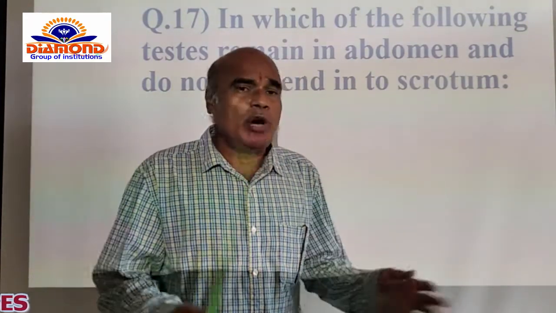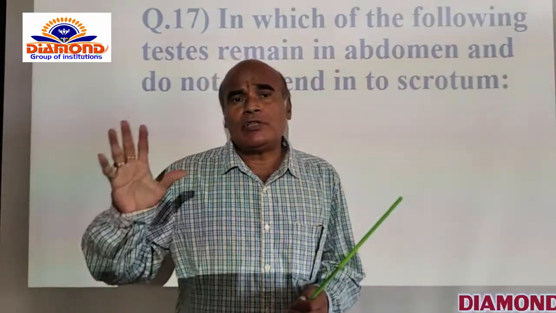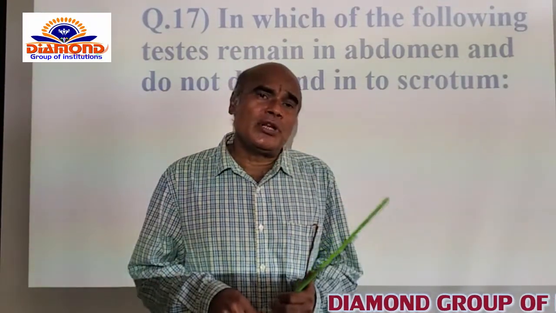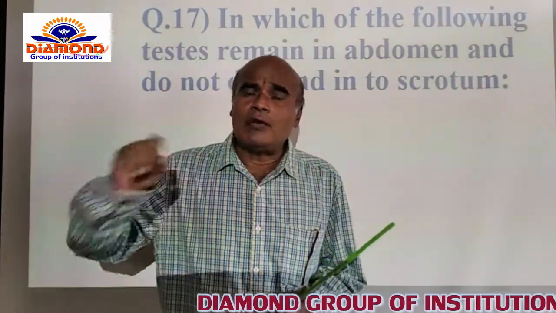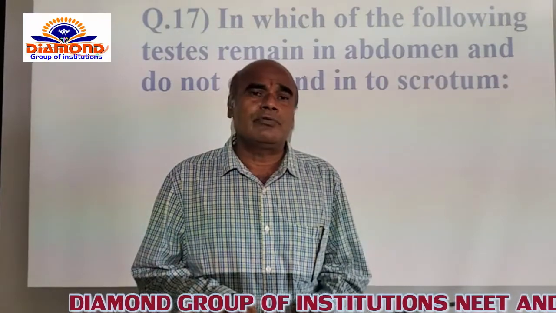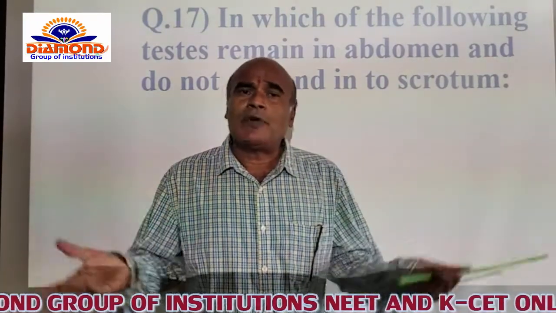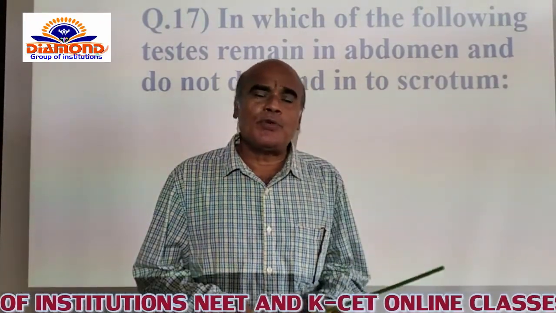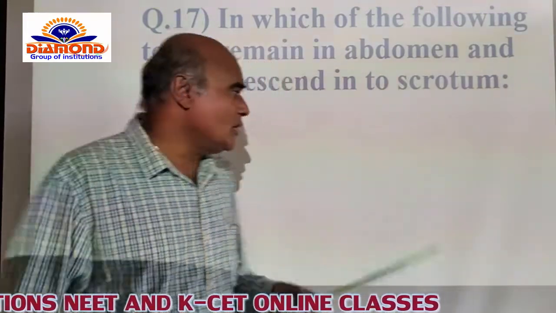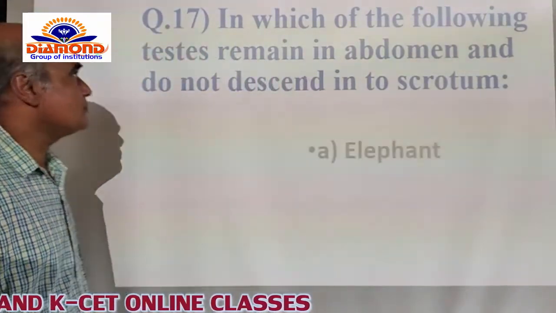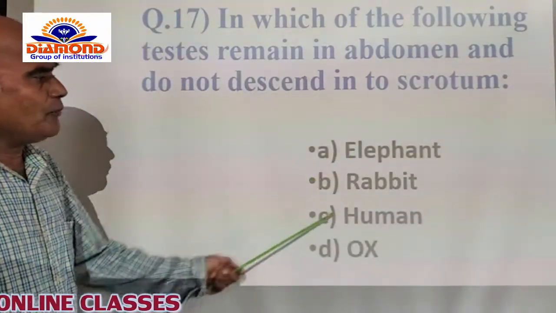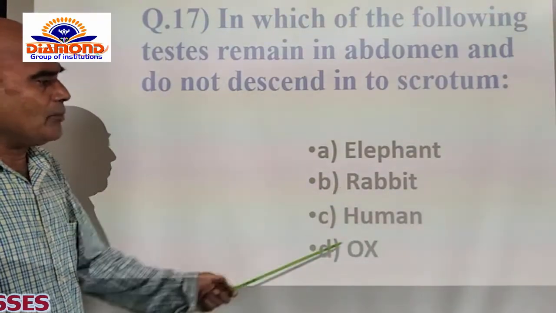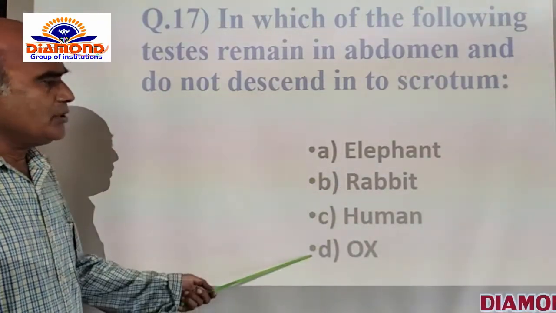But exceptionally, as I said, in elephants and dolphins and in some of the prototherians, the testes are confined to the abdominal cavity itself. In which also the perfect sperms can be produced from the testis itself. Here the options are given like this: A elephant, B the rabbit, C the human, and D the ox.